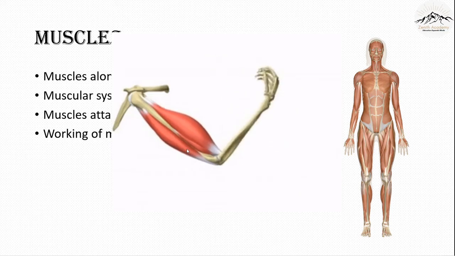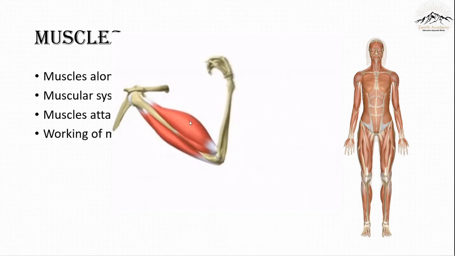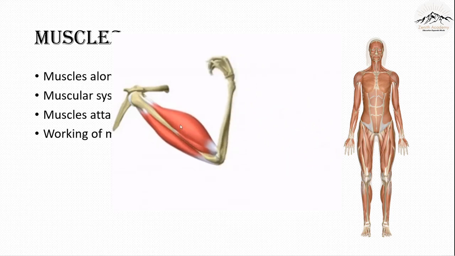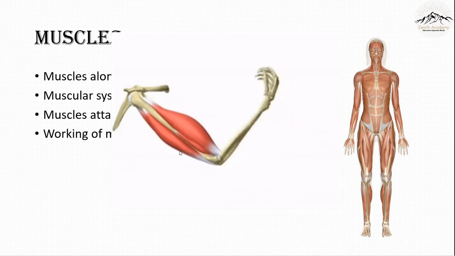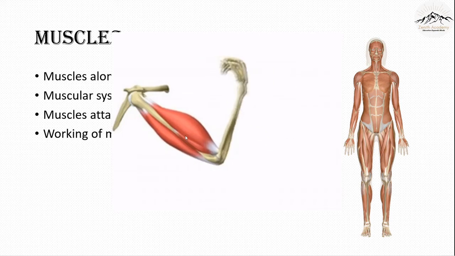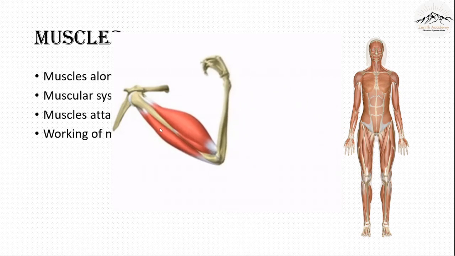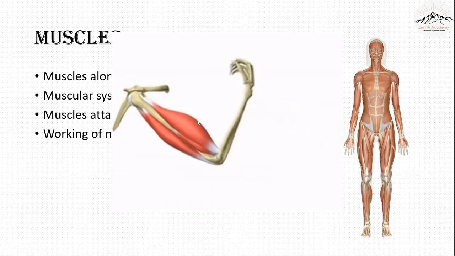One muscle is becoming shorter and the other one is becoming bigger. So you can see this is contracting, this is becoming bigger. Now this is contracting and this is becoming bigger. So this is how the muscles work. One muscle will relax and one muscle will become longer.